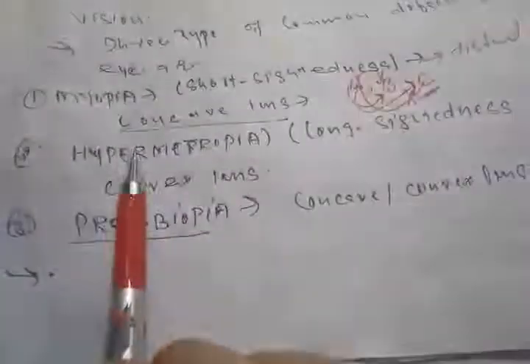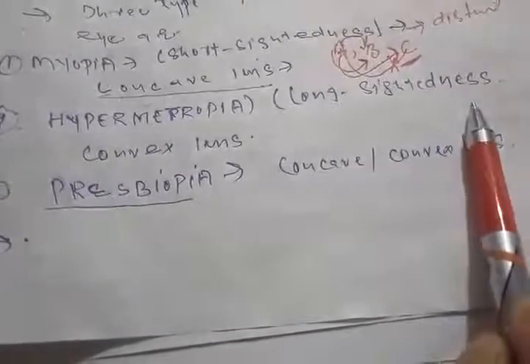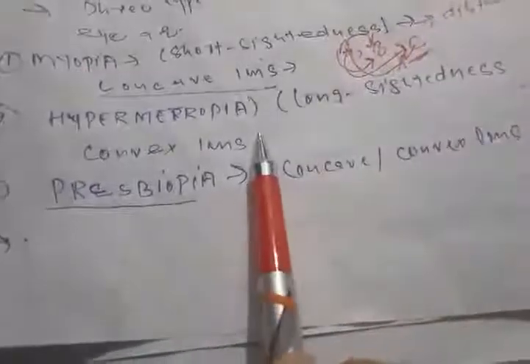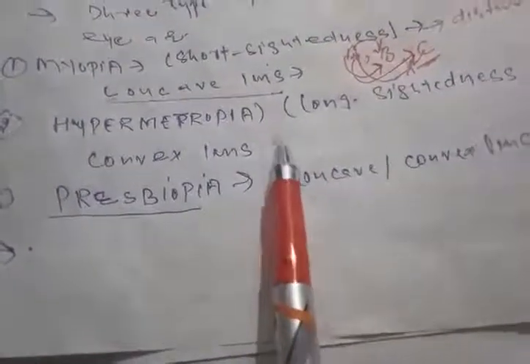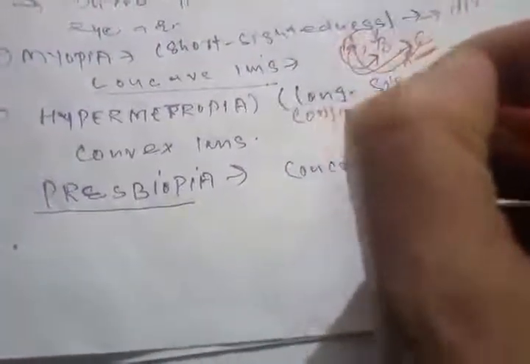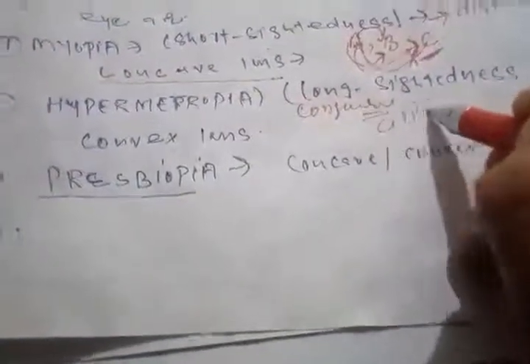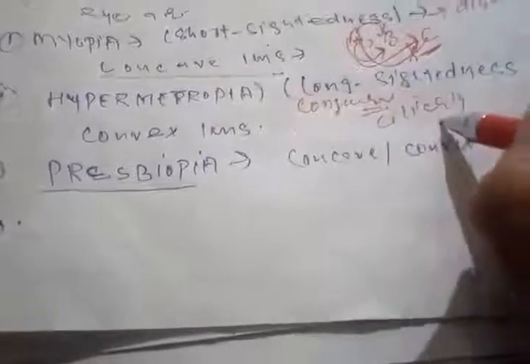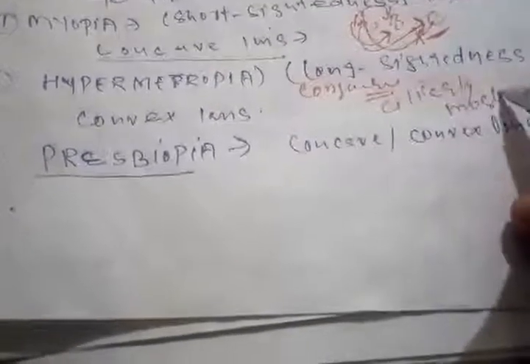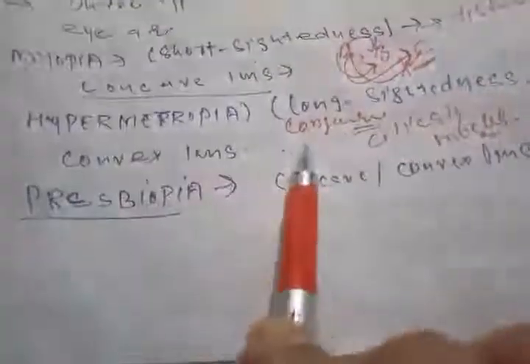The second defect is the reverse of that, in which the person can see long distances very clearly but cannot see nearby objects clearly, because the power of convergence is not good. Here the ciliary muscles that I explained earlier are not contracting properly, so the person cannot see nearby objects.